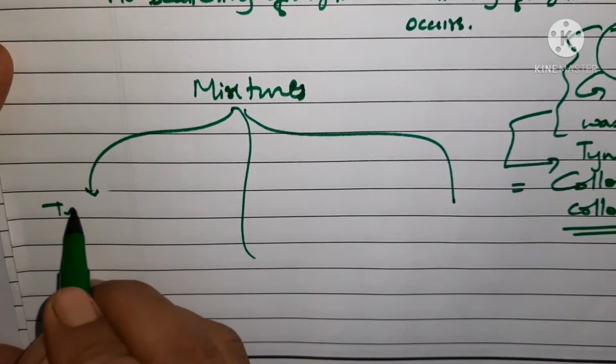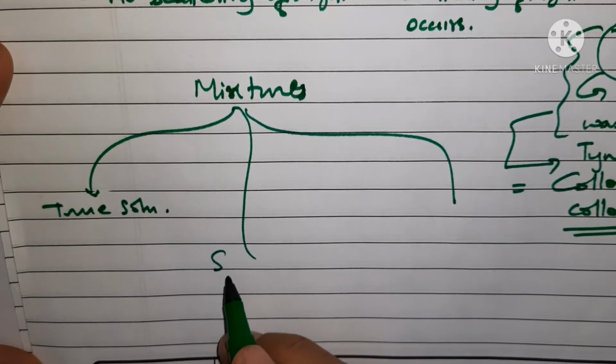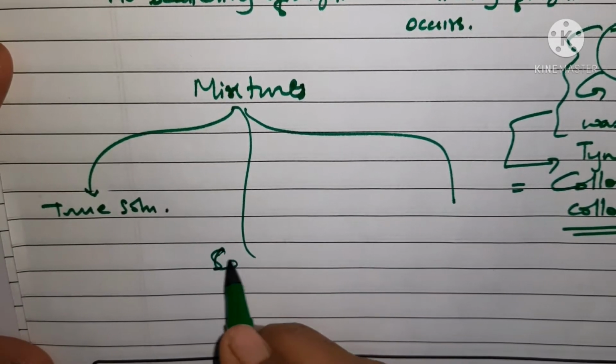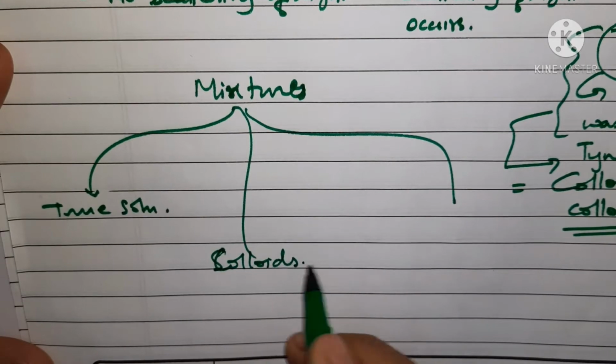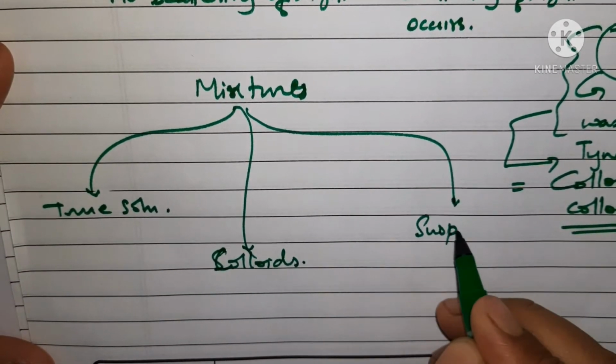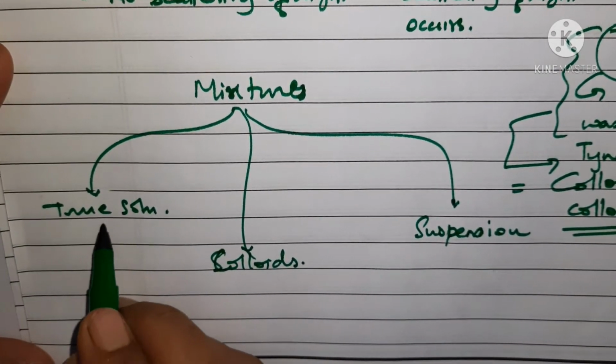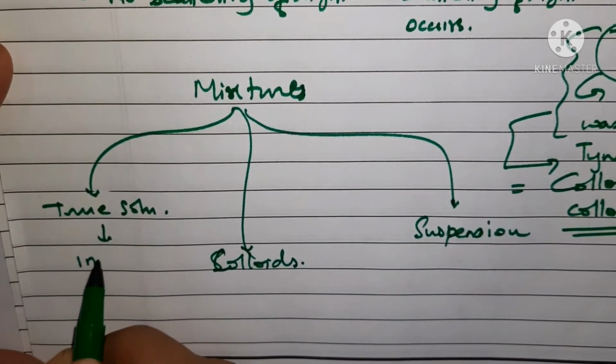First one is true solution. Second one is colloids, and here one more is there, which is the suspension. In true solutions the size is 1 nanometer.